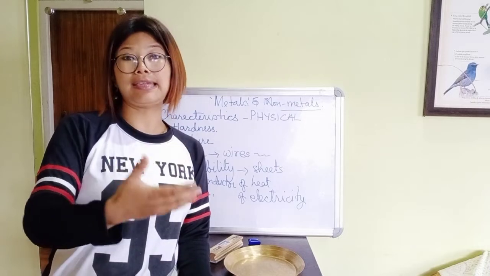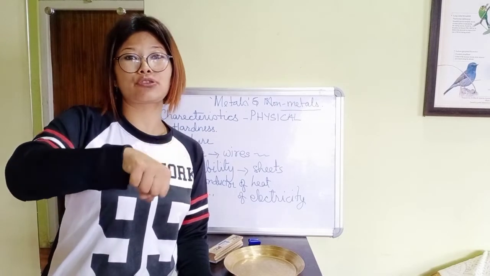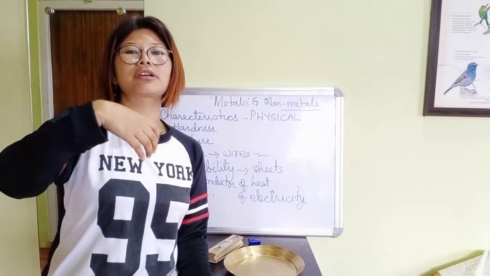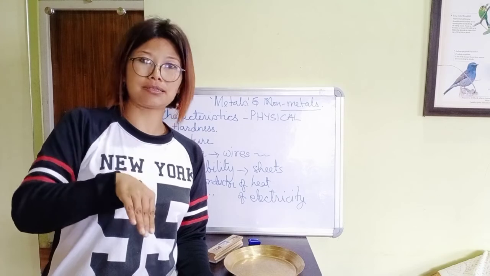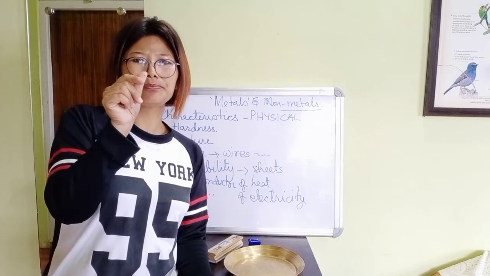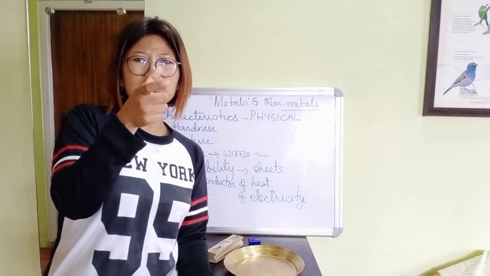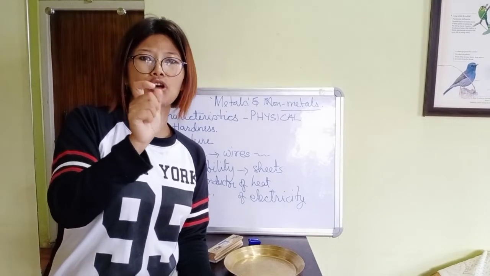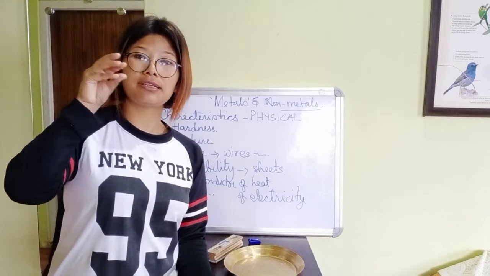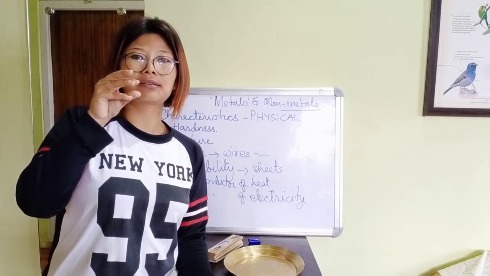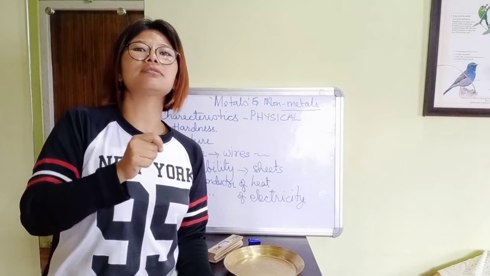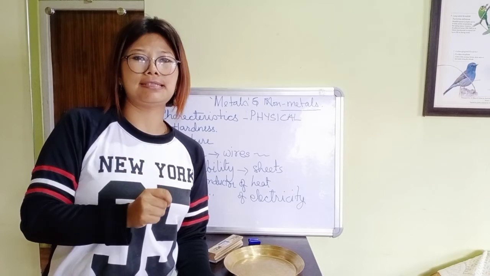That's why the electric iron has a plastic cover, so that the electric current is not passed to us. Another example is the tester. The part of the tester which we put inside the socket is made up of metal, and the part we hold is made up of plastic. So these examples show that metals are very good conductors of electricity.